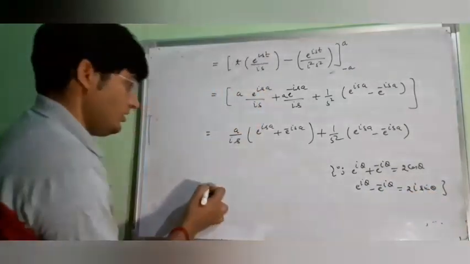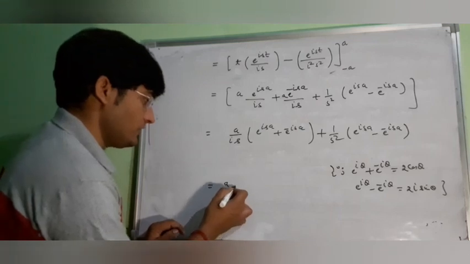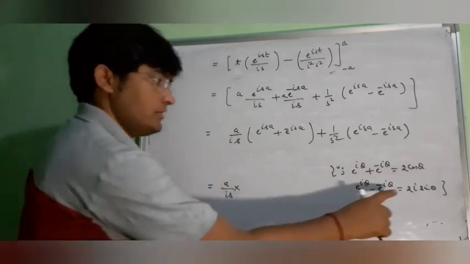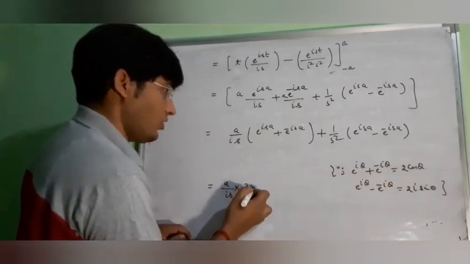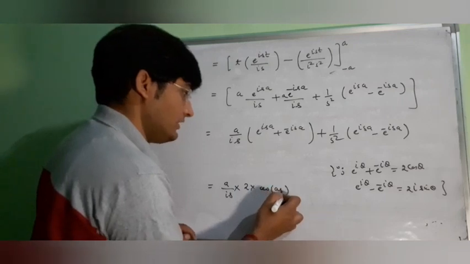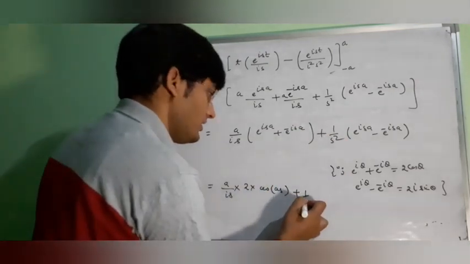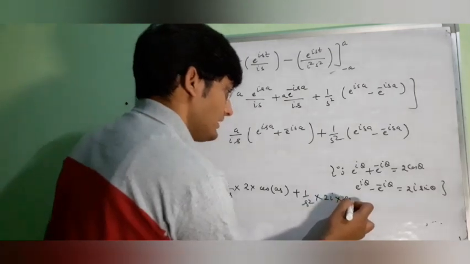So now this will be a upon is. Then here we have plus sign, so we will get 2 times cos theta, and in place of theta we have as, and here we will get 1 upon s square, then 2 times i into sin theta, that means sin as.